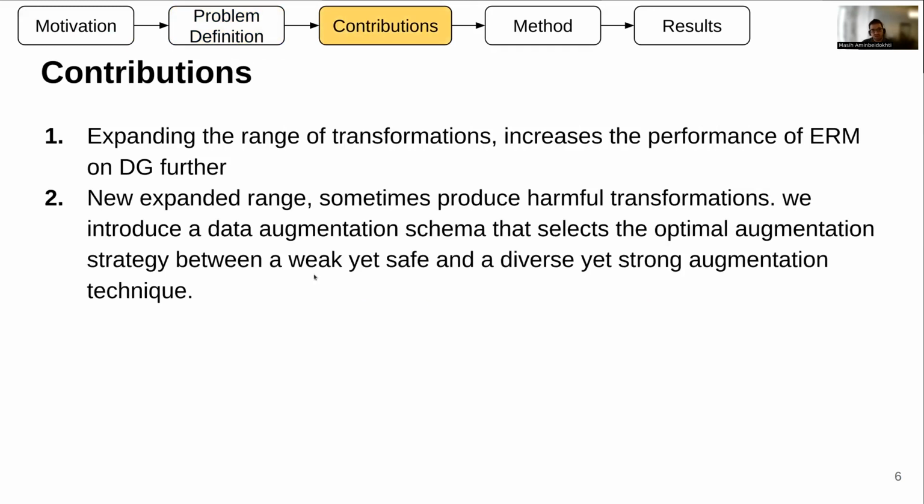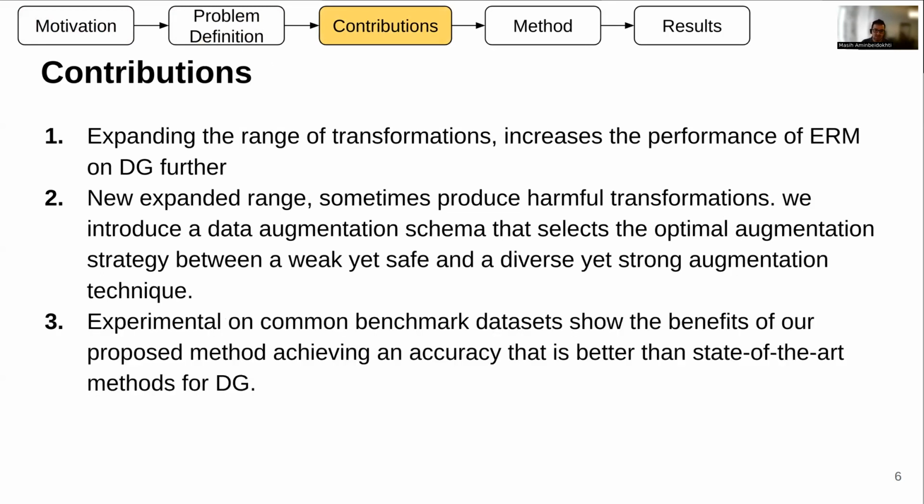So our contributions: first, we show that the expansion of the transformation increased the performance. And then we came up with a new scheme to find a good trade-off between this expansion and the optimal one. And then we show that our method has a really strong performance on 5 benchmarks from the domain generalization setting.